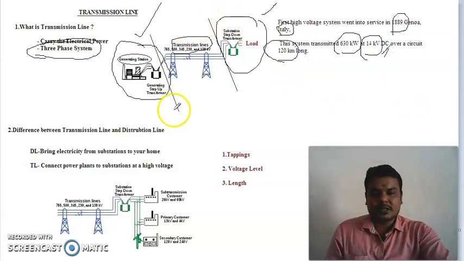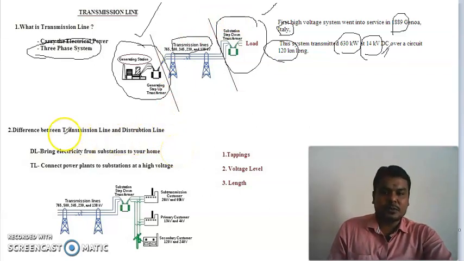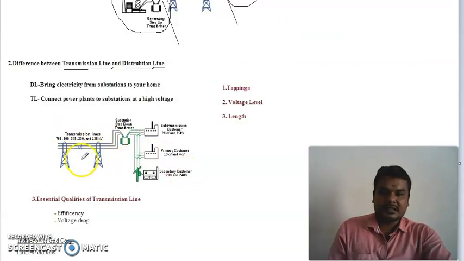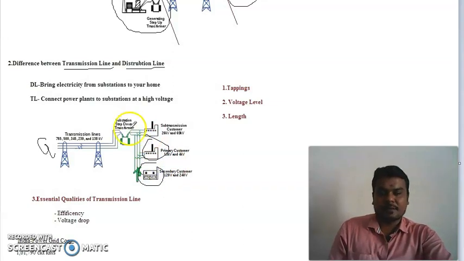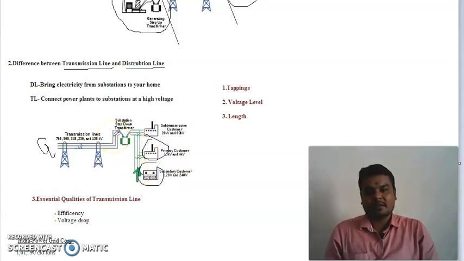Then, in the transmission line, we have to know the major difference between transmission lines and distribution lines. When we look at this diagram, the transmission lines connect the generating station to the distribution station. The distribution lines are used to connect the distribution side to the utility side. The utility side is nothing but our homes, industries, or something. So both are carrying the power. Transmission lines carry the power from the generating station to the distribution side. Distribution lines carry the power from the distribution side to the utility side.